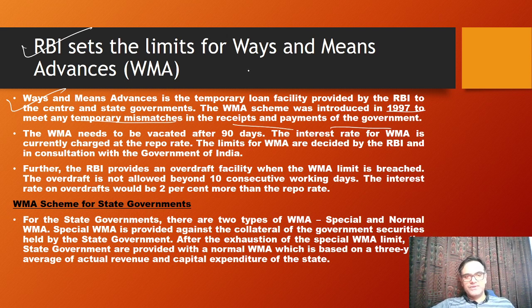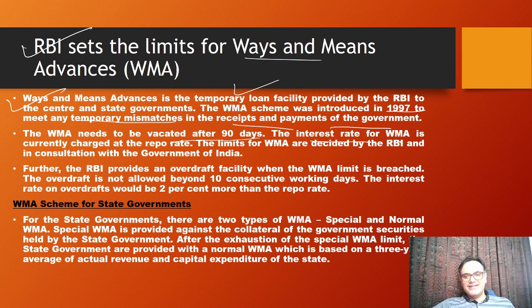Remember, the government gives you a budget in which it is giving receipts and expenditure. Sometimes the receipts take time to come, but the expenditure has to be done. So for that, a kind of credit card is given through the Ways and Means Advances system for the government. Whatever money has been used out of this WMA has to be given back in 90 days. Like your credit card bill cycle is around 45 days, here it is 90 days. It's like a credit card which is given by RBI to the government.